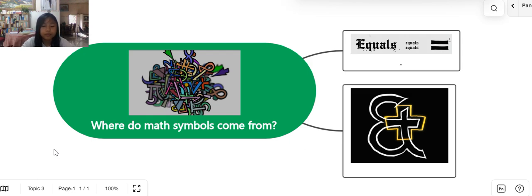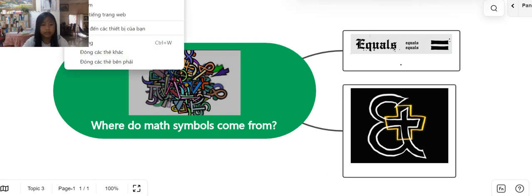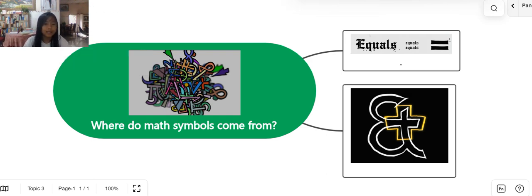There are a lot of reasons why these math symbols exist, but let's talk about where they come from first. The equal sign is the easiest. In the past, people created the equal sign because they thought equals means both sides are the same size, so they used those two marks.